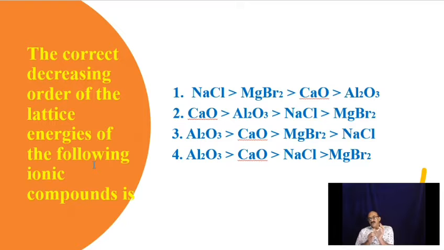In a real case, we have to depend upon some experimental value. Then only can we be 100% sure. From experimental values, it has been proved that magnesium bromide comes third, then only comes sodium chloride. So our order is Al2O3 greater than CaO greater than MgBr2 greater than NaCl.